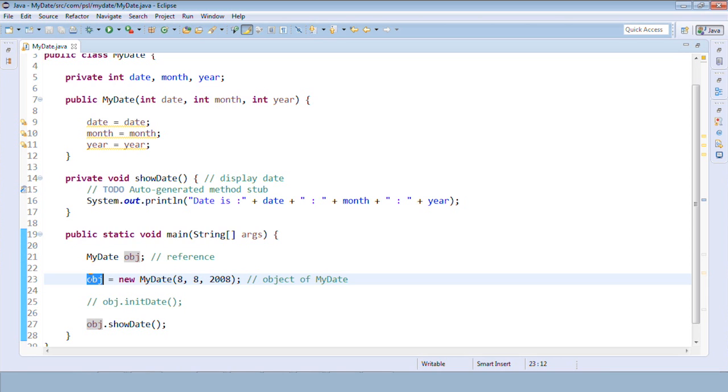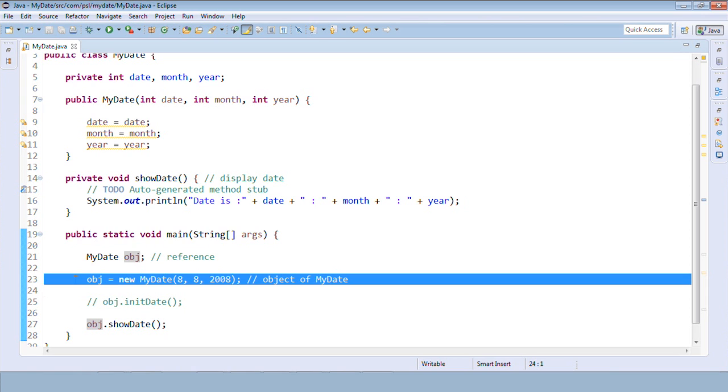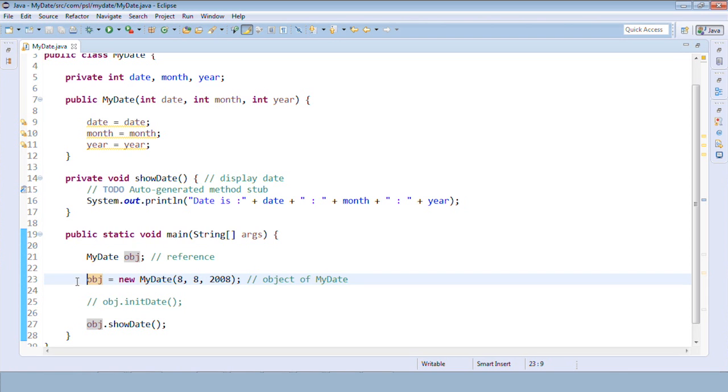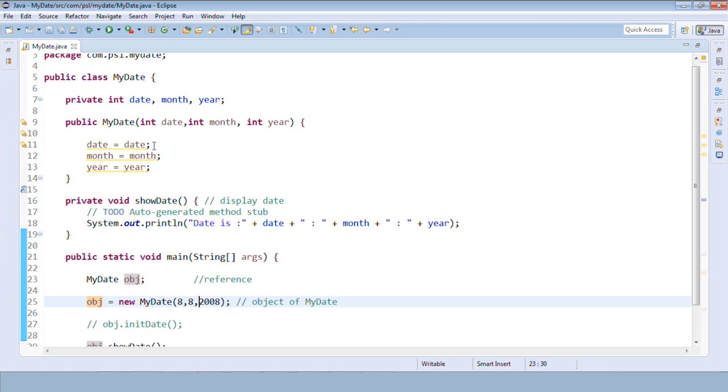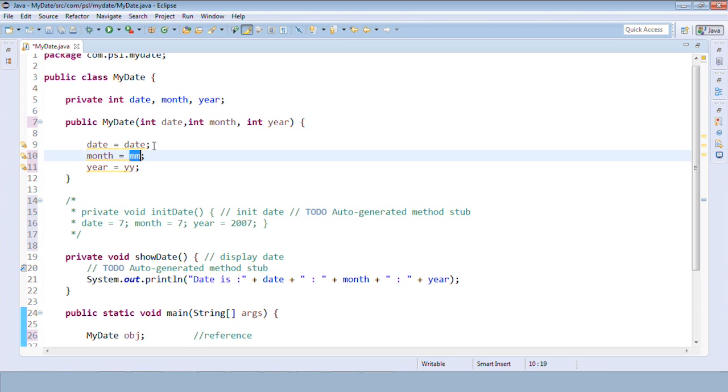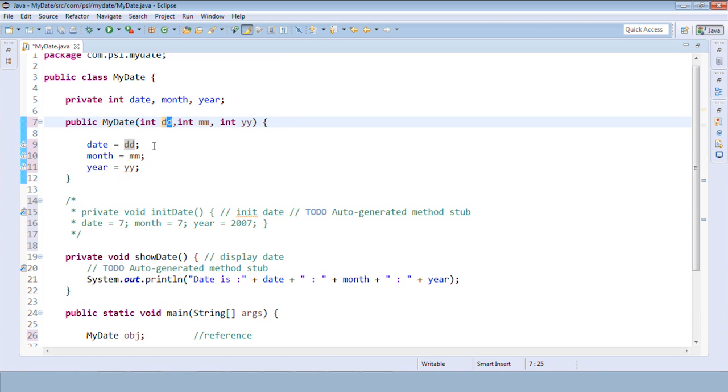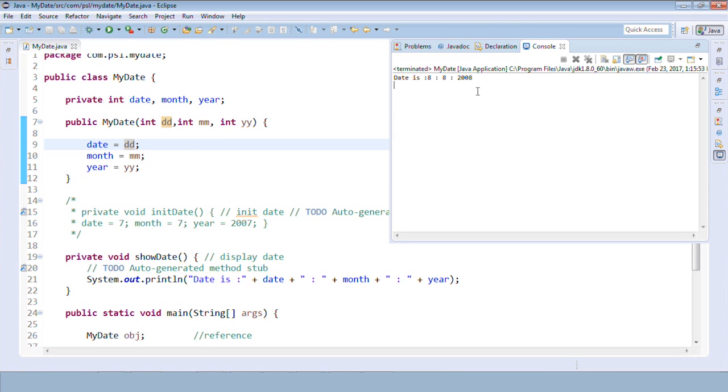So every object has a state, every object has its state. So what do you mean by state, right? On this object I'll always get the output as 88-2008. Okay, let me change it to the previous as we made it before, DD, MM and YY, I mean to say. So I'll keep it as it is, that is DD, MM and YY. Yeah, and if I run this, we are getting output 88-2008.